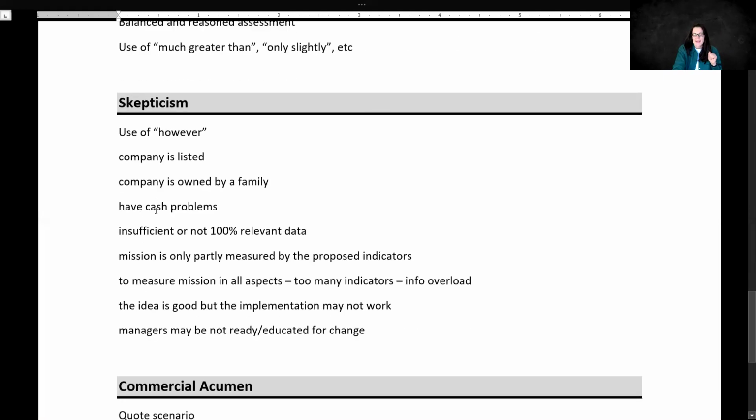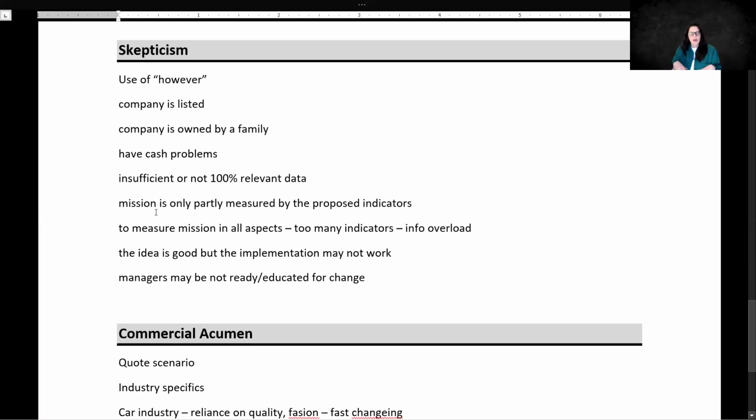Now, as for skepticism, skepticism is when we say, it's not going to work. So we get this mark when we use howevers in our discussion. So for example, however, the company is listed, so it may as well be that it will not be possible for it because... However, the company is owned by family and family relies on dividend to support their living, so they will not be able to make this project because it will upset the dividend pattern short term. Maybe the company will not be able to do that because it has cash problems, so it has nowhere to get the investment money from.